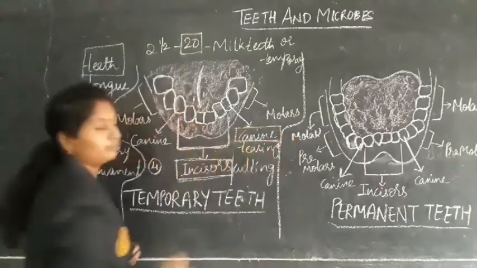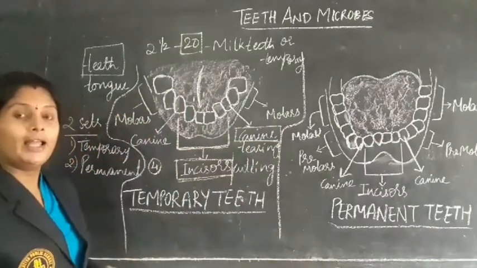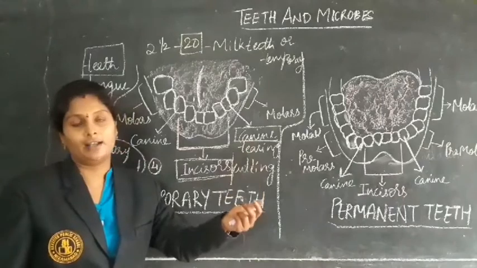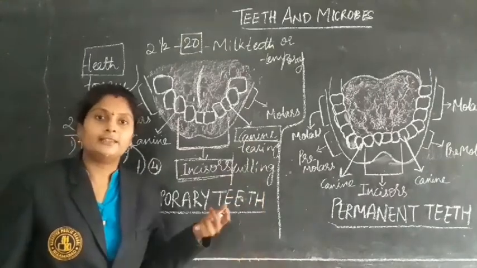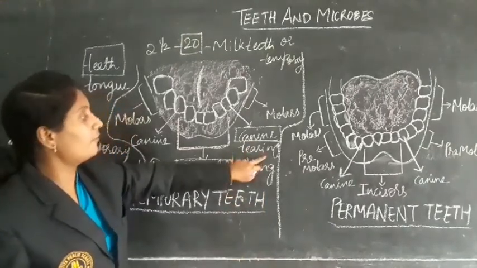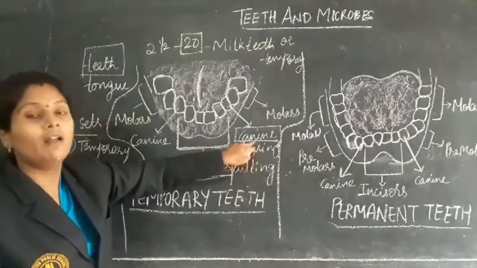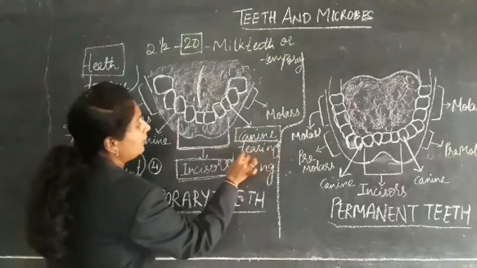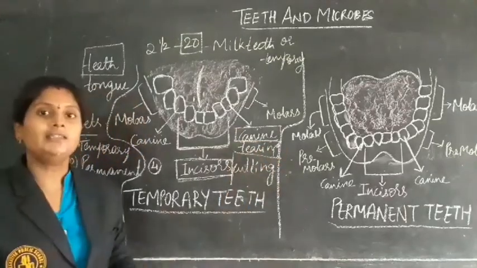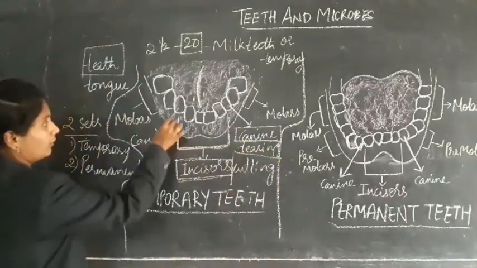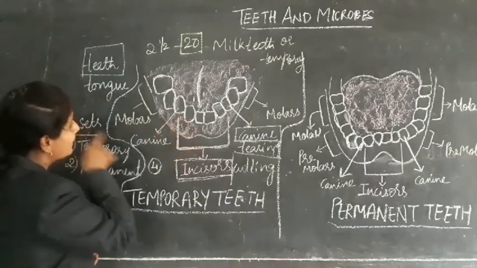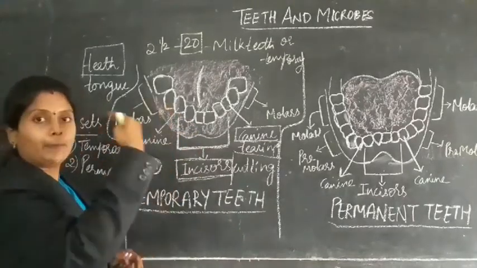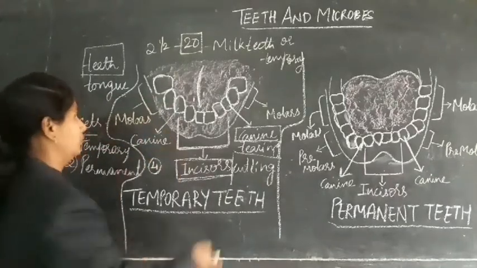They help us to tear the food, especially flesh eating like meat, chicken, etc. At that time we will be using these kind of teeth for eating such kind of food. That's why we call them canines, or tearing teeth. They are present beside the incisors, 2 in the upper jaw and 2 in the lower jaw.